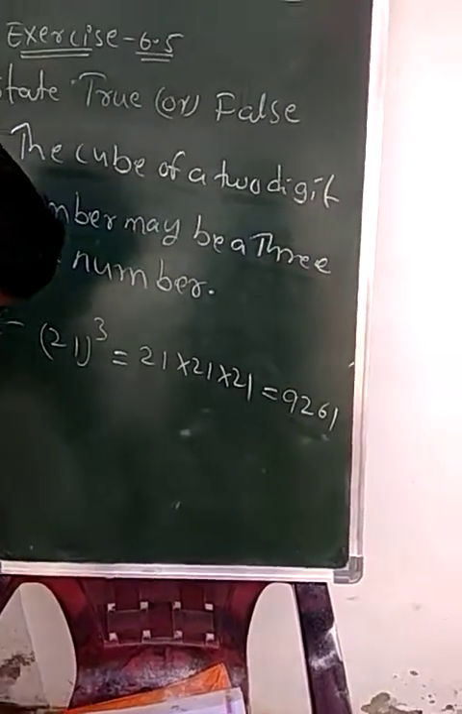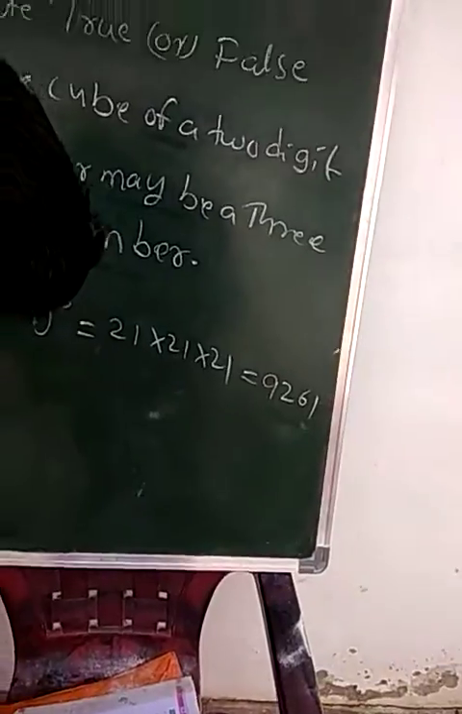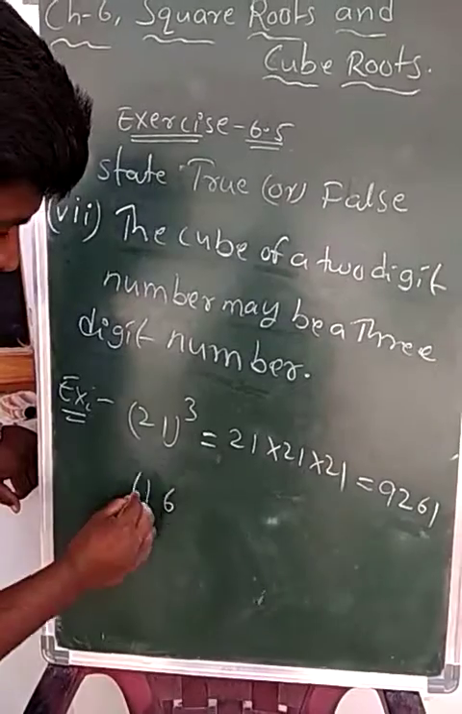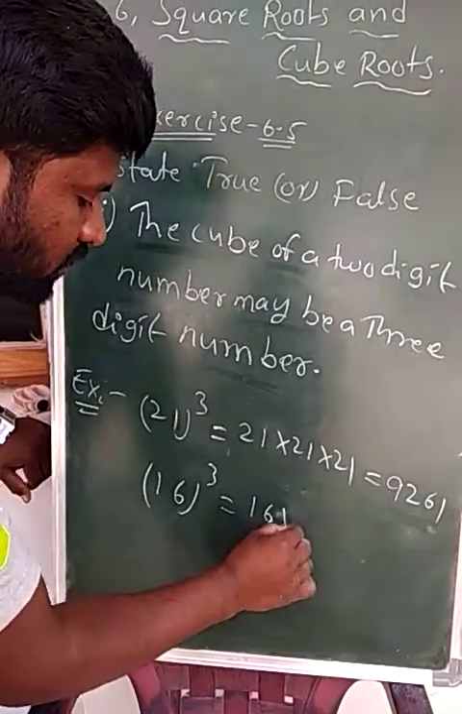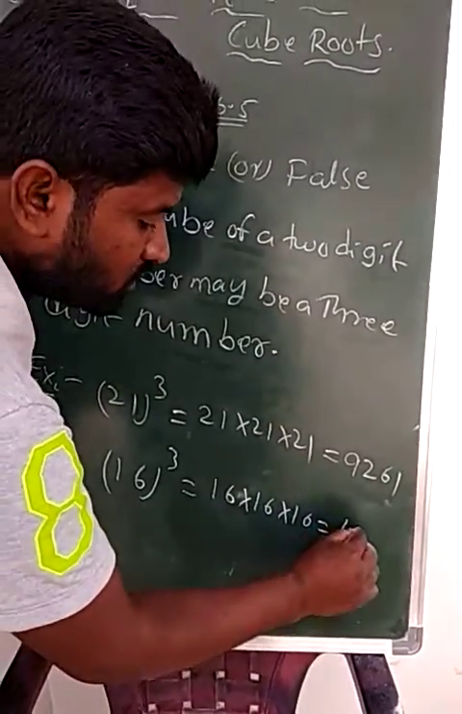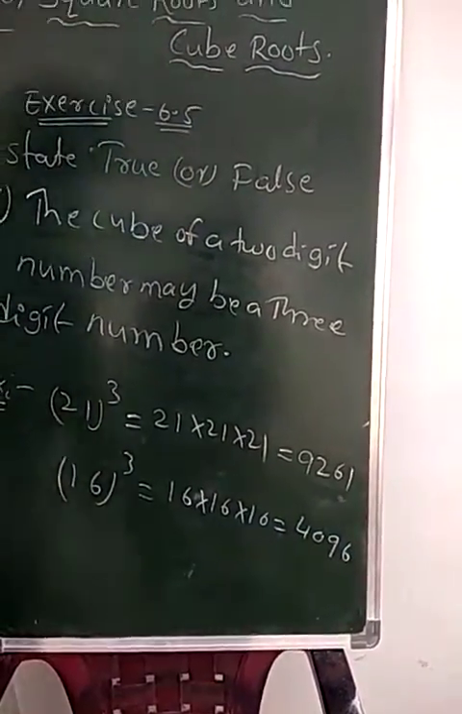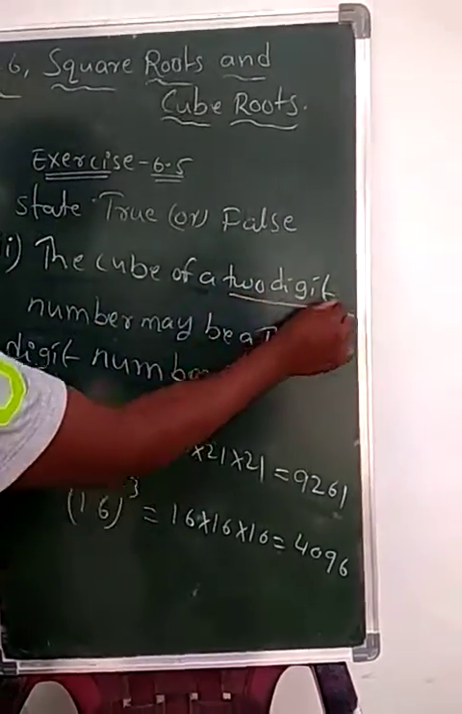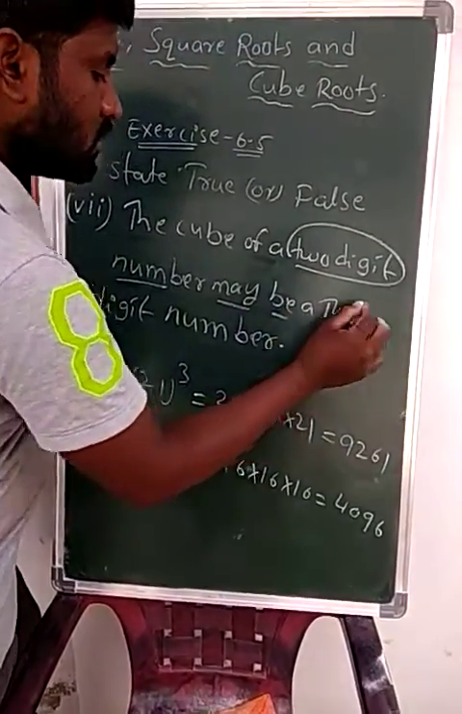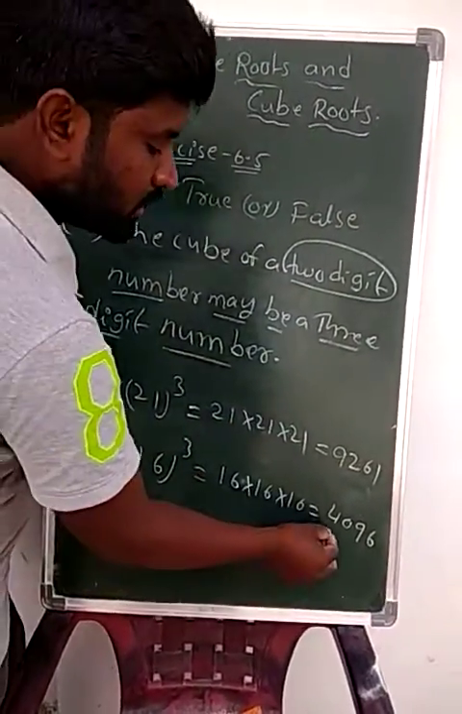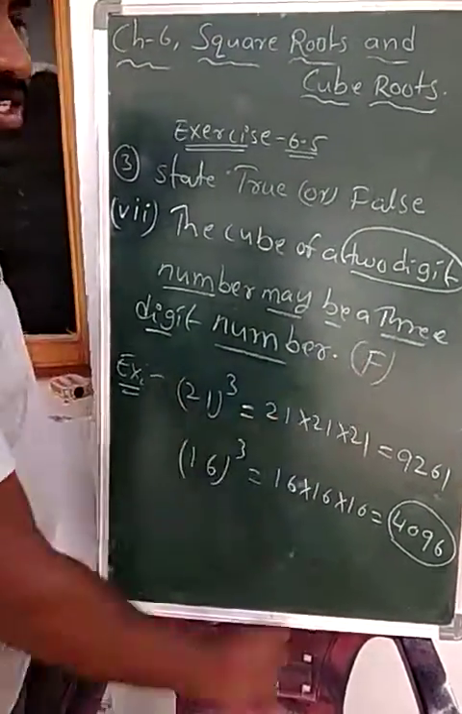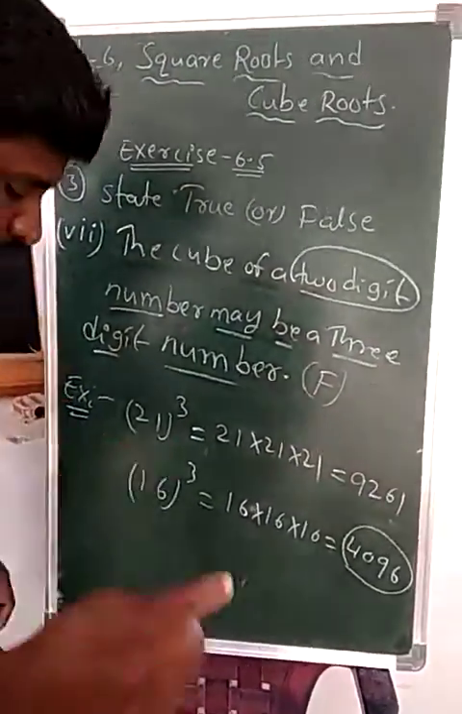Okay, let us check another number. This time I am taking 16. 16 is a 2-digit number. Its cube, 16 cube, that is 16 into 16 into 16, equals 4096. So the cube of a 2-digit number may be a 3-digit number, but here how many digits have come? 4 digits. So that's why the given statement is a false statement.